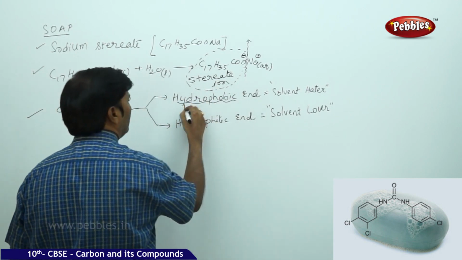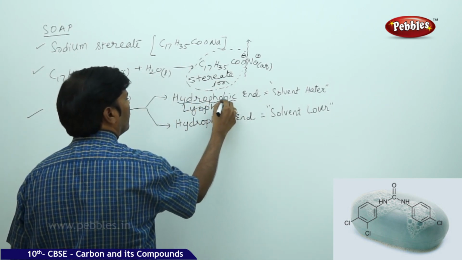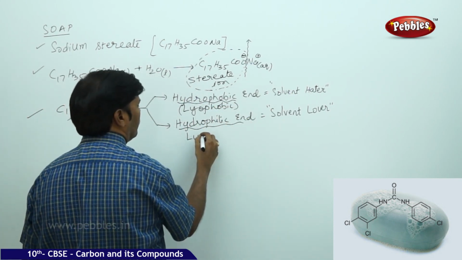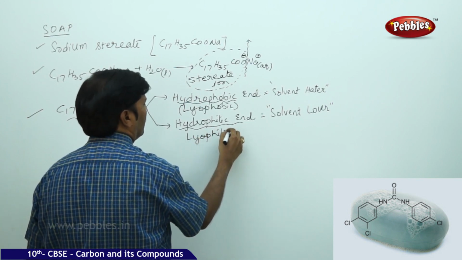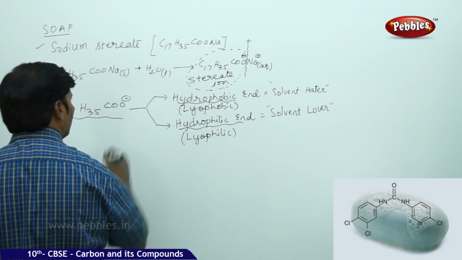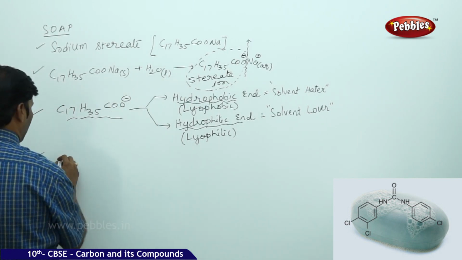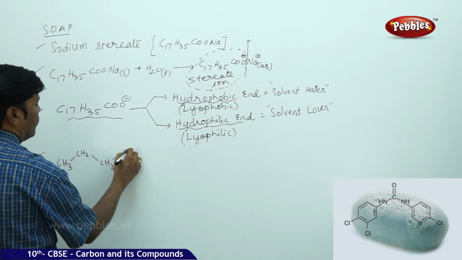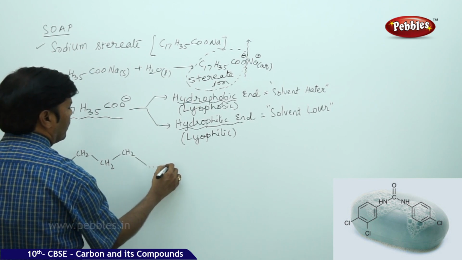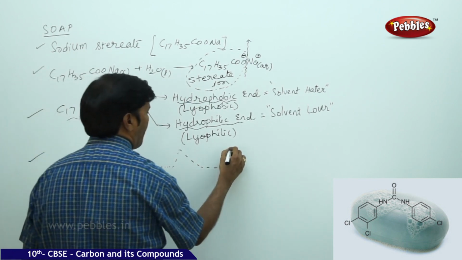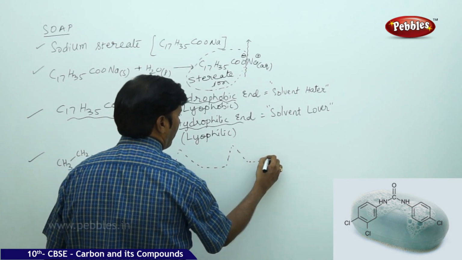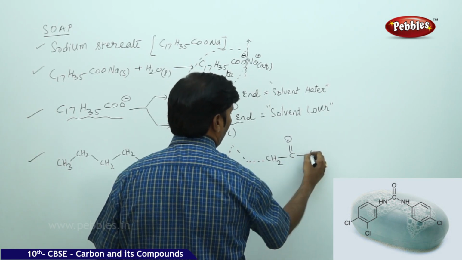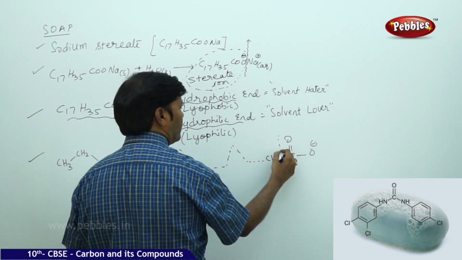Hydrophobic is also called lyophobic, and hydrophilic is also called lyophilic. So if you take the stearate ion, that is CH3, CH2, and so on, CH2, COO minus.